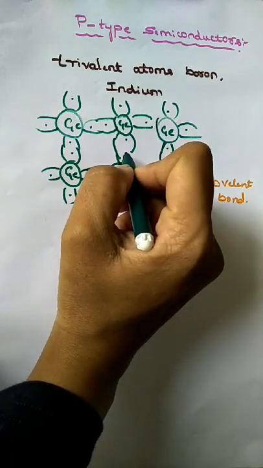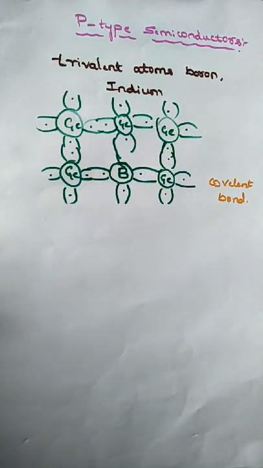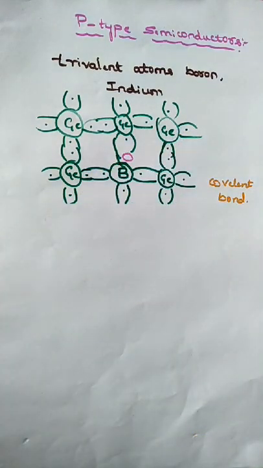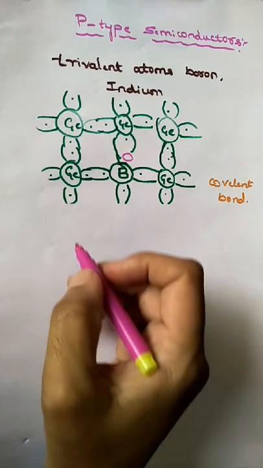So here there is an empty space, because there is no valence electron here. The fourth bond constitutes a hole. Thus a hole is formed which accepts an electron from the neighboring germanium atoms. Hence the impurity is called an acceptor impurity.